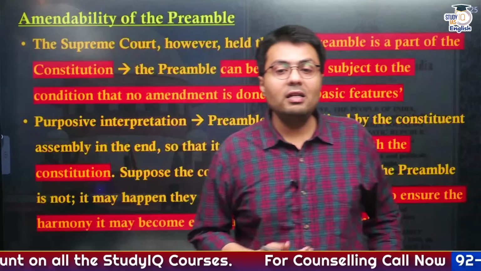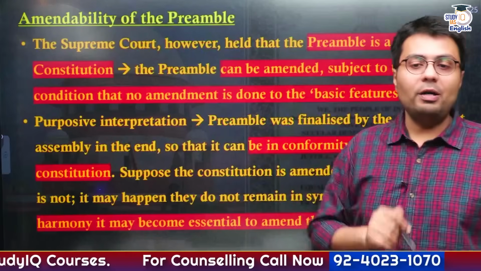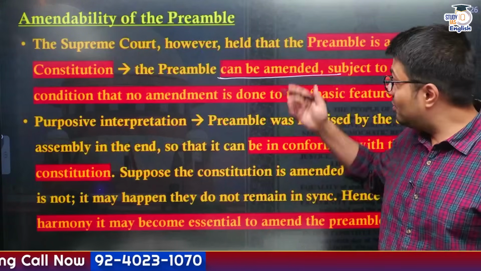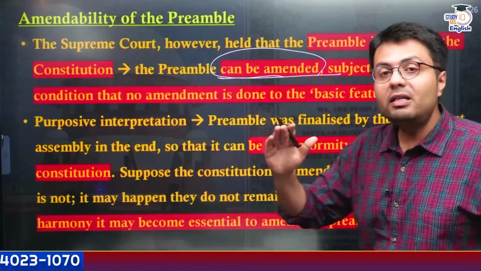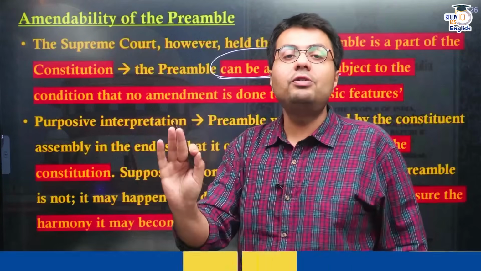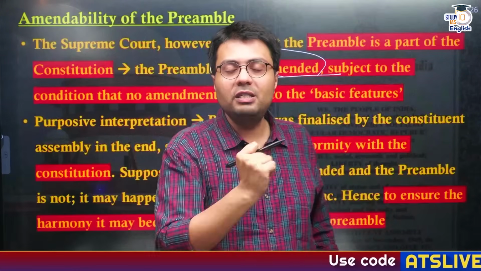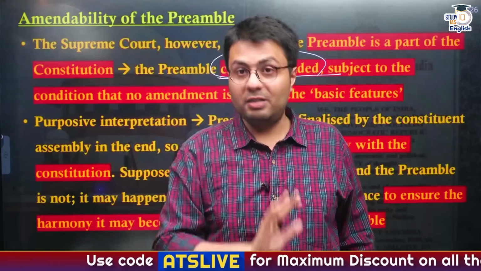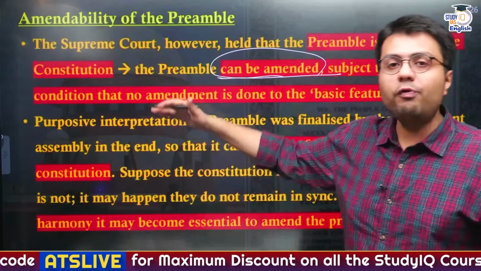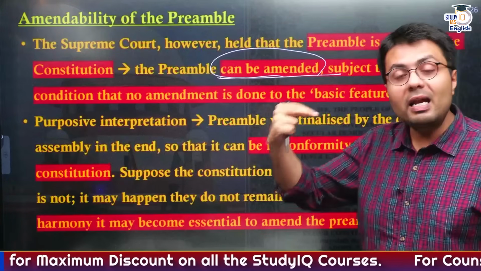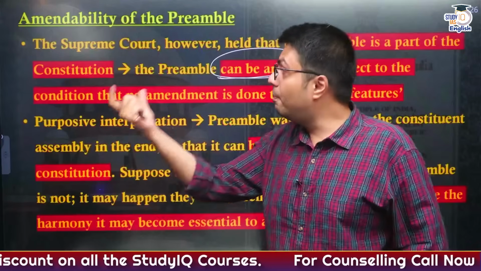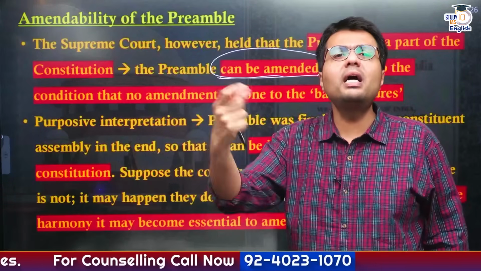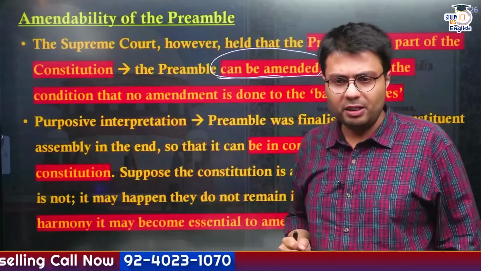It said that the preamble is indeed a part of constitution, and preamble can be amended provided that you don't change the basic features of the preamble, because if you change the basic features of the preamble, it will violate what is known as the doctrine of basic structure, right? So therefore, the current position is that Parliament can amend the preamble, but it can't make changes to the basic features of the preamble, because it will violate the doctrine of basic structure.